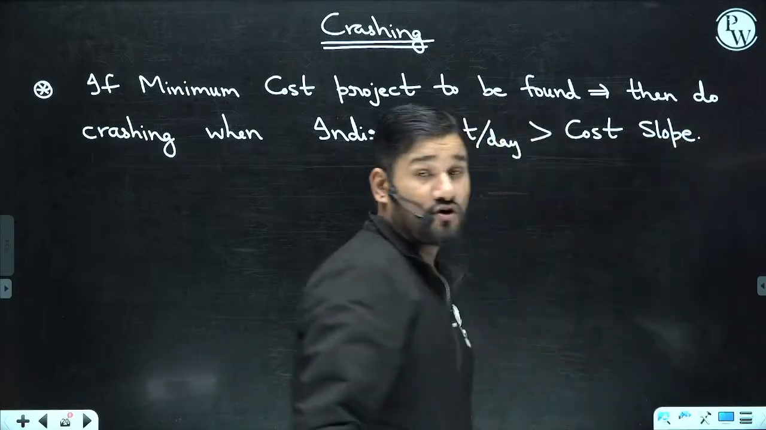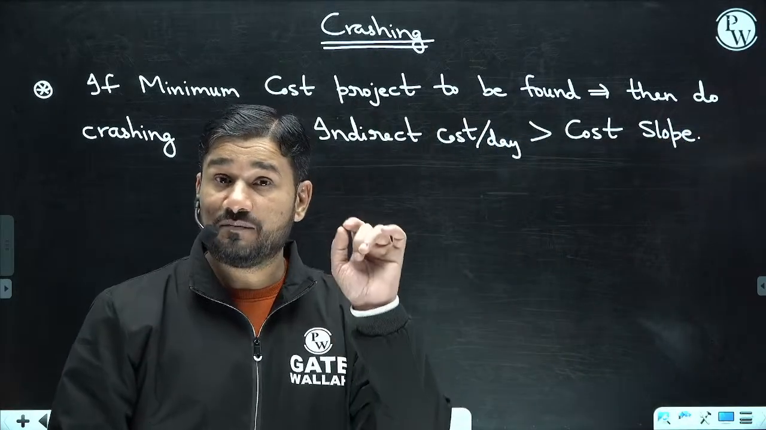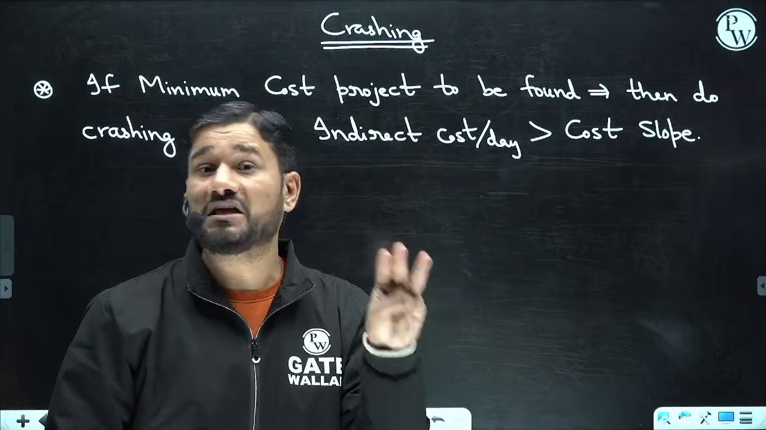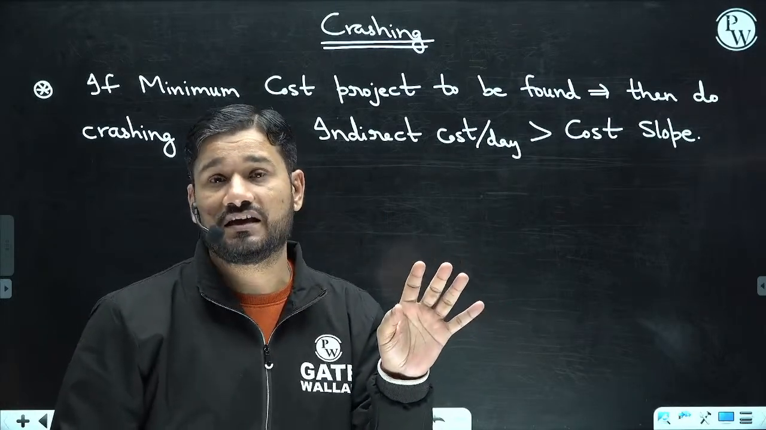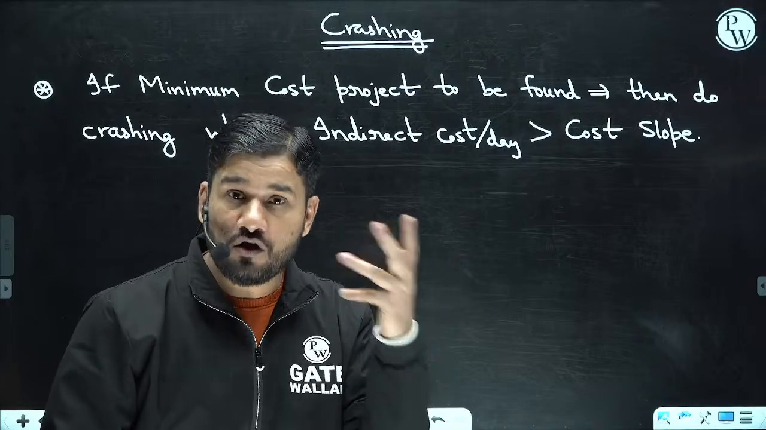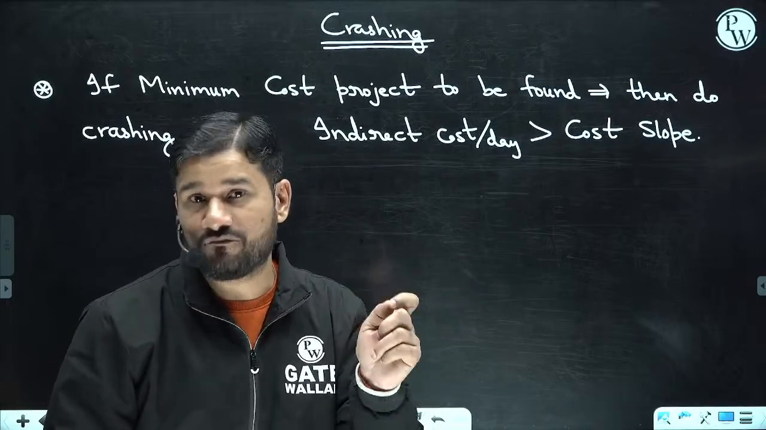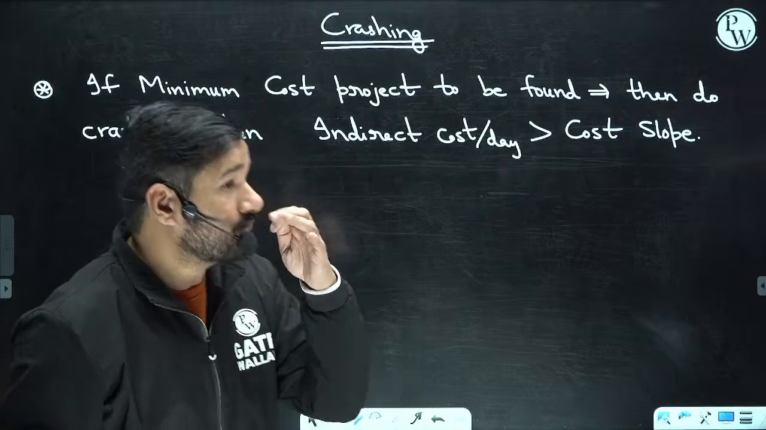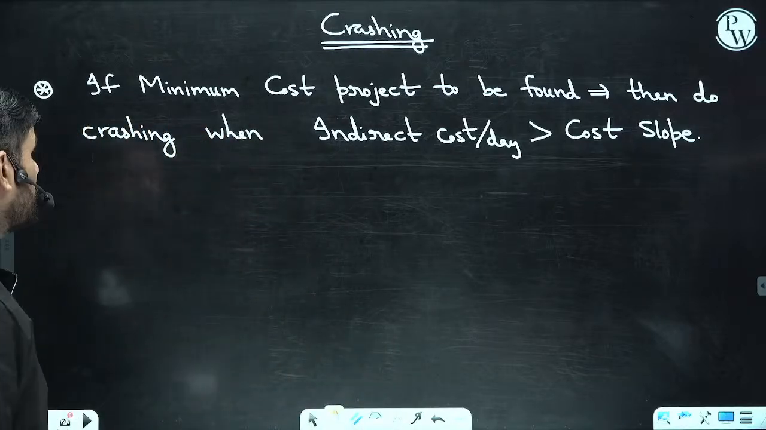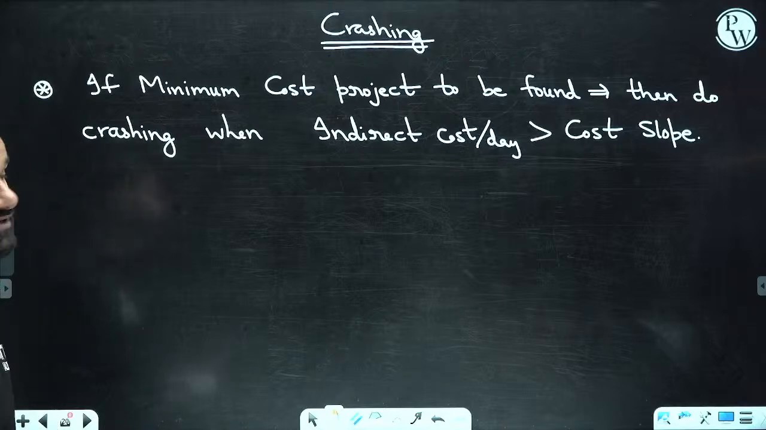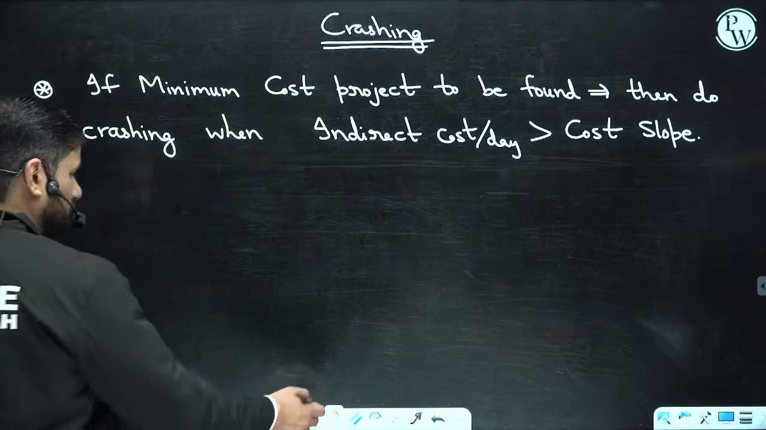I'll make the question with the same data. I can make 3 questions, and please remember the people are getting confused about in what case, how to proceed. That's why I'm discussing every point of the crashing. Clear? If minimum cost project is to be found, then please do the crashing when indirect cost is greater than cost slope.